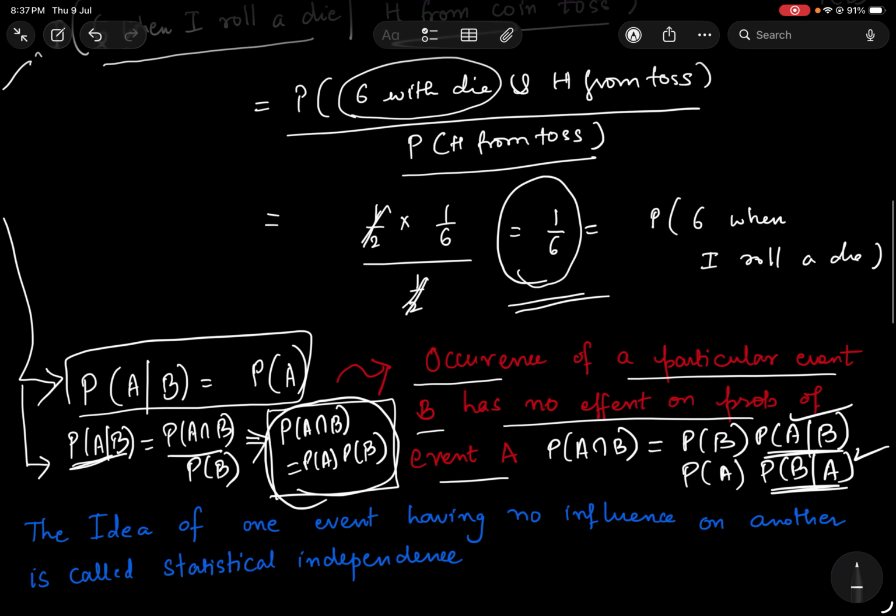Although I was explaining this to you before I gave this formula, over here I have done the exact same thing. The probability of 6 with a die and probability of head from a toss, I have just multiplied probability of 6 with die into probability of head from toss. So I actually used the formula before giving you the formula, but that you get the intuition, right.